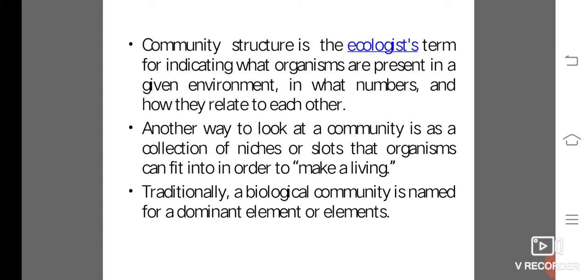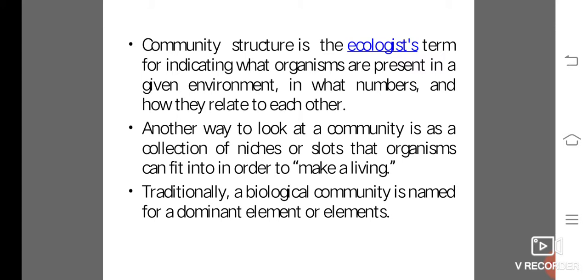Community structure is an ecologist's term for indicating what organisms are present in a given environment, in what numbers, and how they relate to each other. Another way to look at a community is as a collection of niches or slots that organisms can fit into in order to make a living.